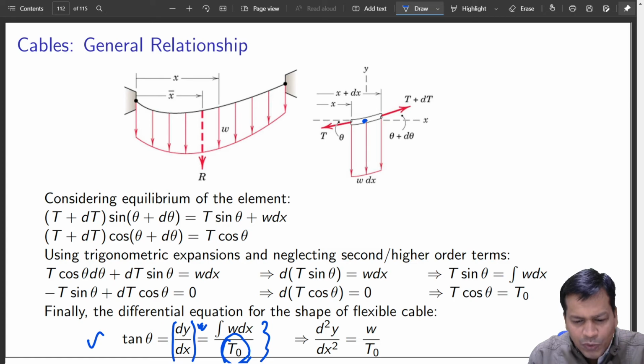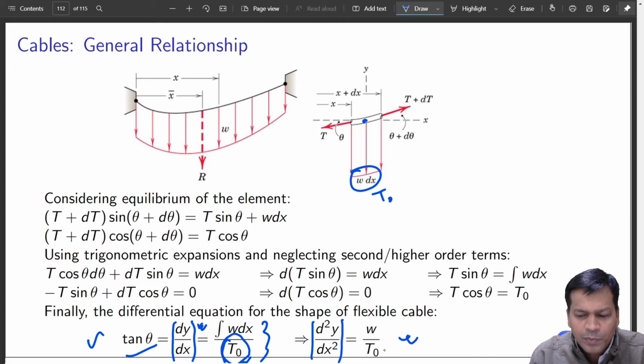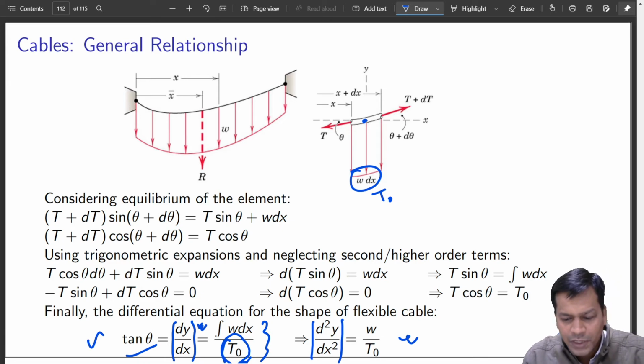If you know the load per unit distribution, you will get the slope at that particular location, with T0 at that location. The double derivative will quickly give me this. If you take the twice derivative, it should give you w by T0. So if any one of them is unknown, if you know the slope, take the derivative of that, and you can get one of these.